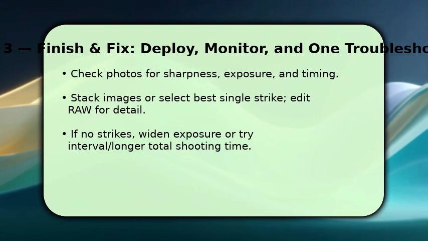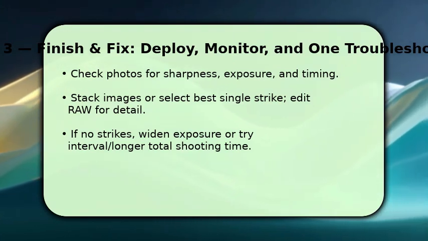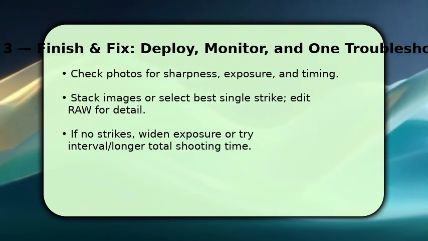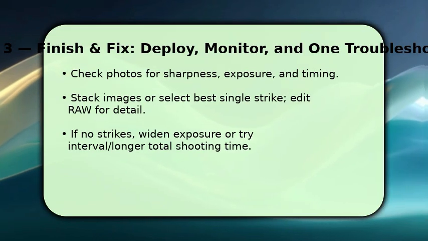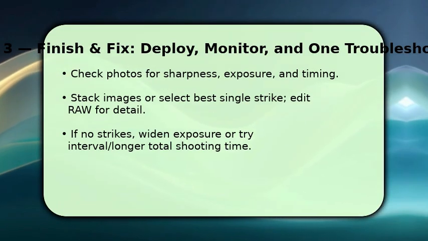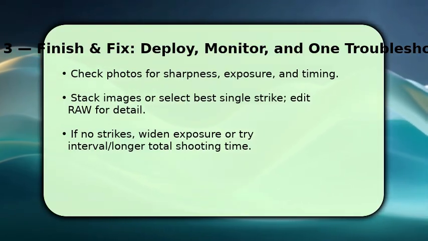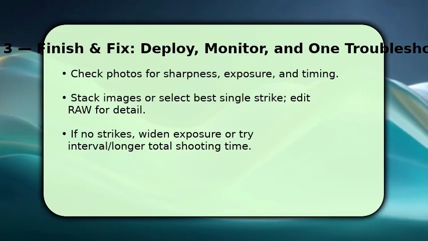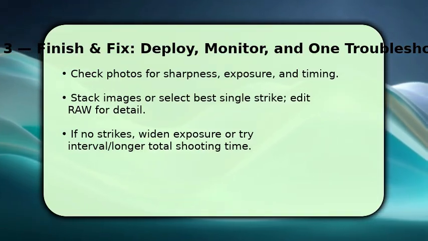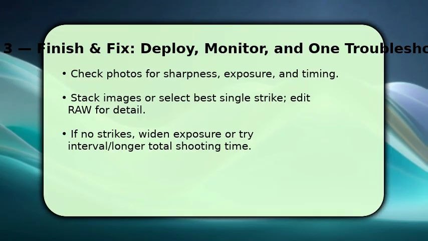You finish by reviewing frames and choosing the best strikes. Look for sharp foreground and clearly defined lighting channels, then crop and process RAW to recover highlights and reduce noise. Once done, consider stacking multiple images to increase visible branching and dynamic range. Use app or PC software for stacking.